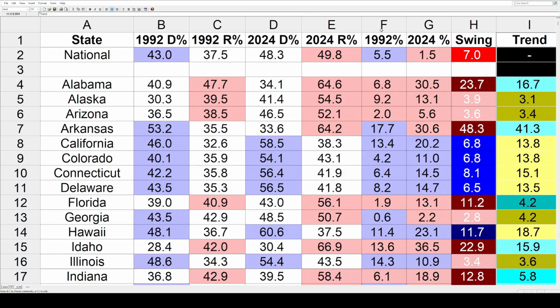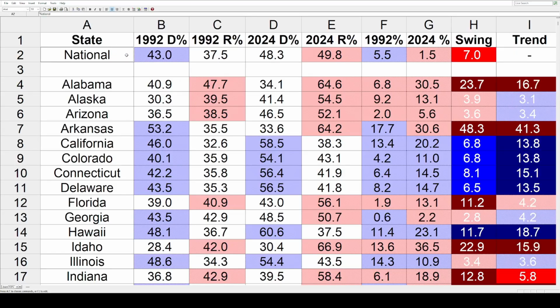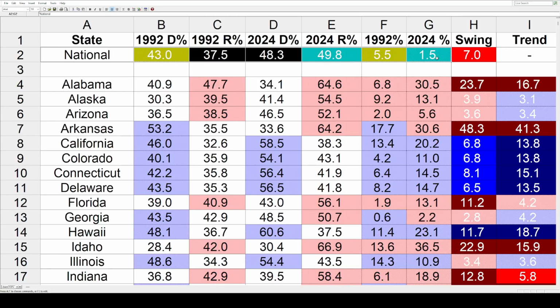Now, to get our baseline, we've got to find out the national shift. So let's go through it. We've got Bill Clinton in 92 getting 43%. George H.W. Bush got 37.5%. In 24, Kamala Harris got 48.3%. Donald Trump got 49.8%. In 1992, the margin for Bill Clinton was 5.5%. For Trump in 24, it was 1.5%. If we take that 5.5% away from Clinton and then add another 1.5% toward Trump, that comes out to a 7% national popular vote swing toward Trump and the Republicans.